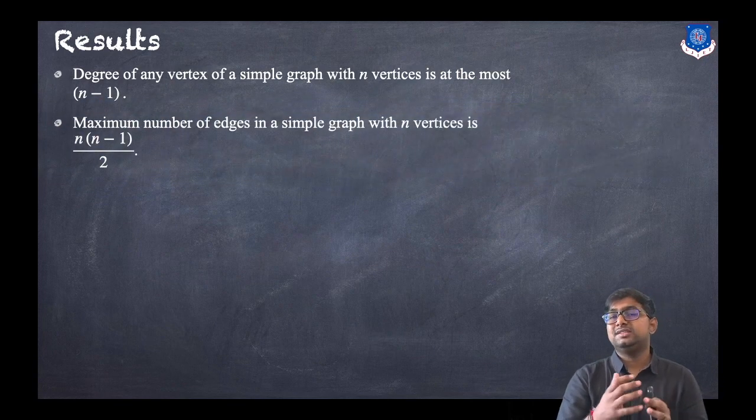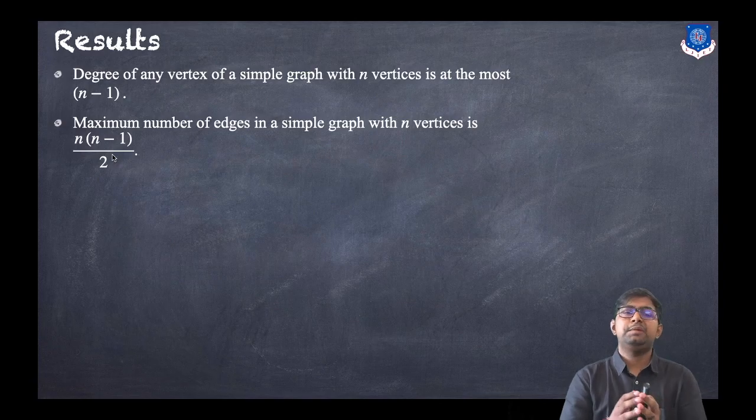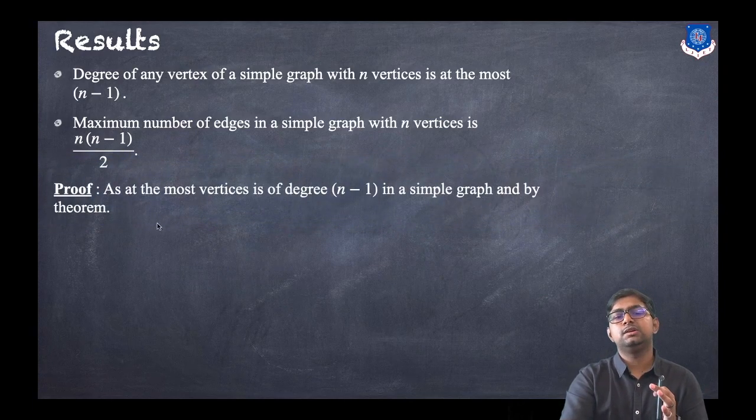The second result is that the maximum number of edges in a simple graph with n vertices is n(n minus 1)/2. So the degree of any vertex will be at most n minus 1, and the maximum number of edges in a simple graph will be n(n minus 1)/2. We will discuss the proof of this second result.